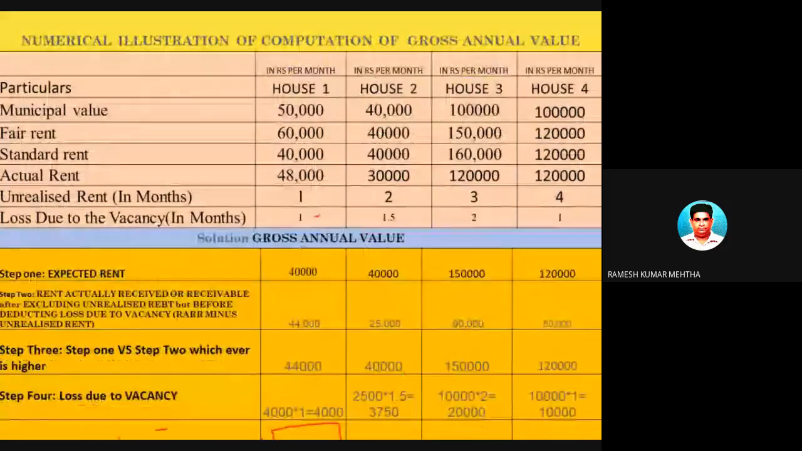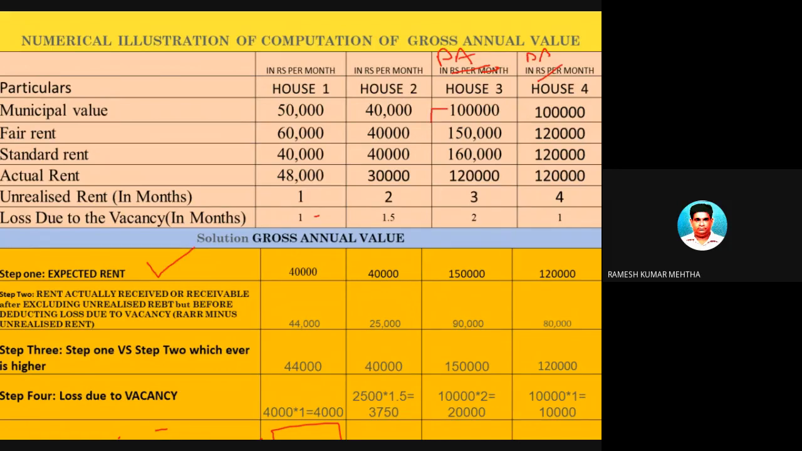Now let's talk about the third house property. The third house property we will take into account. This is, please remember, per annum. Okay, this is per annum. Now, what is the first step? Expected rent.